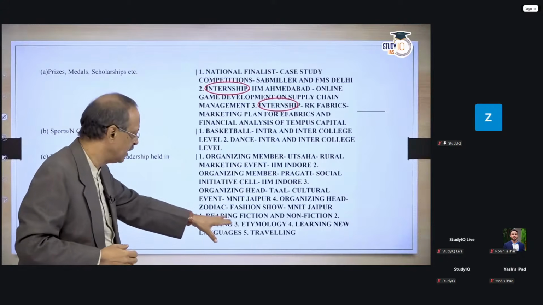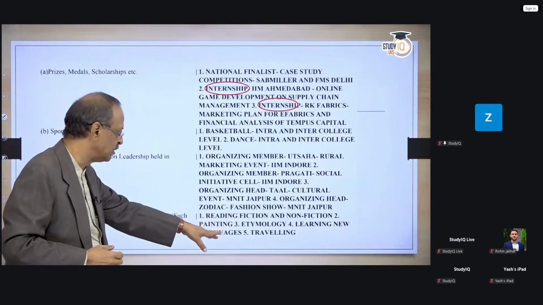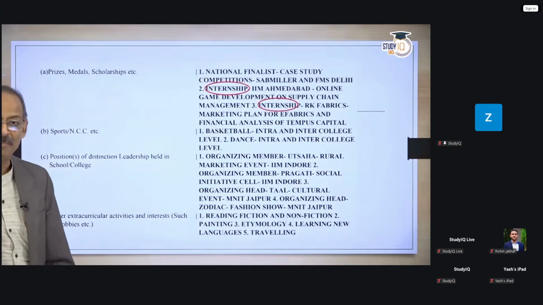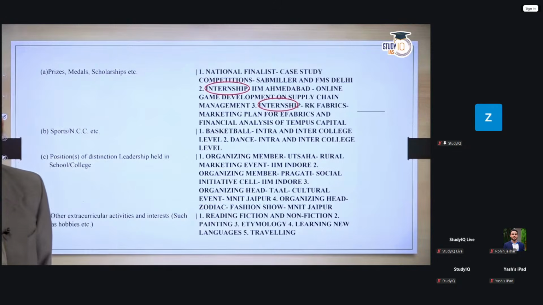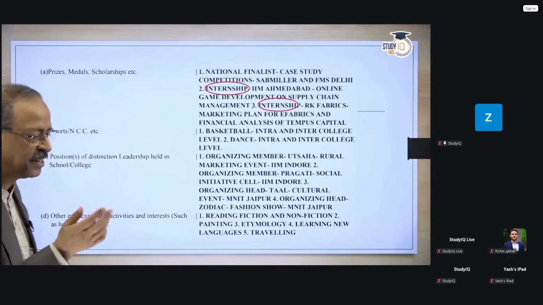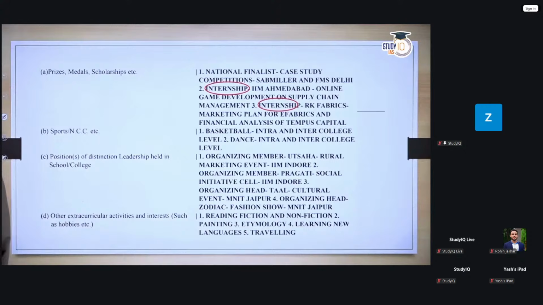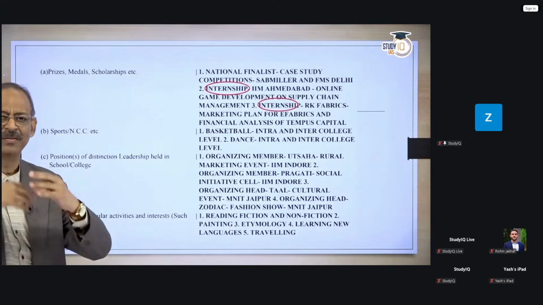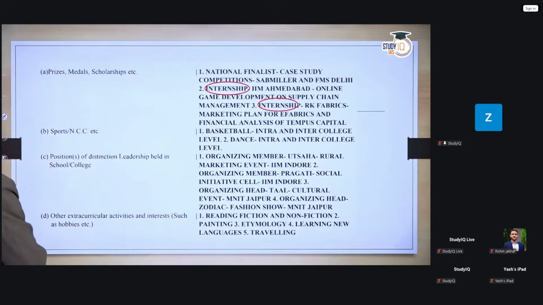Then painting is fine, etymology is fine, learning new languages is fine, traveling is fine. But I thought if you write 5 hobbies, they will ask you, आप बाकी कुछ करते वरते हैं नहीं सिर्फ hobbies करते हैं. So you have to think twice. And that is why, as I'll mention later on also, before you submit the form, it would be worthwhile running it through the StudyIQ, because they will see if you have written something which might land you in trouble.